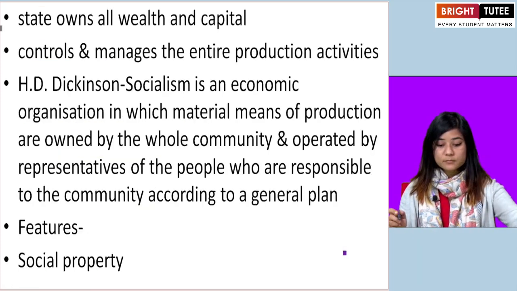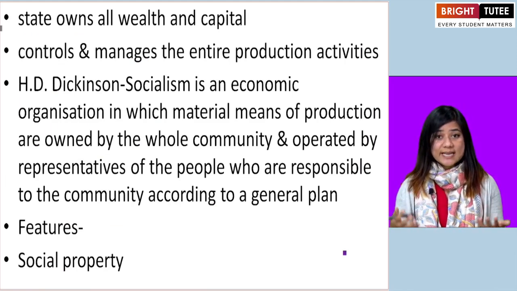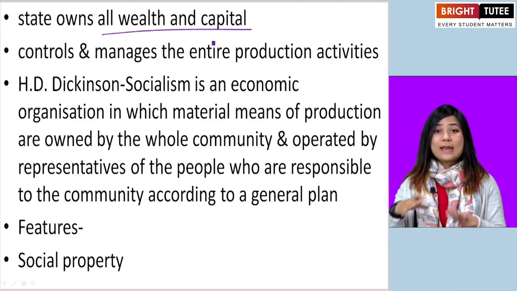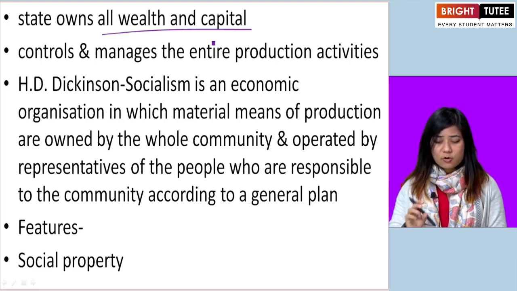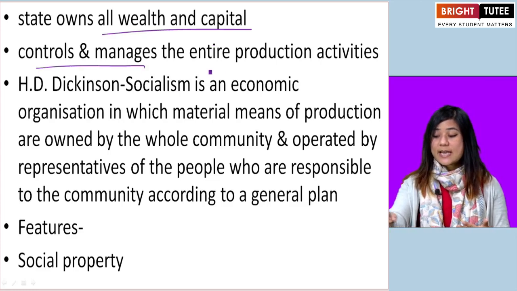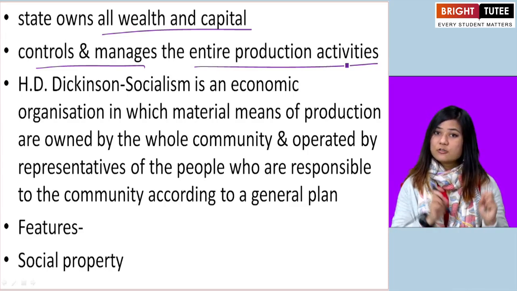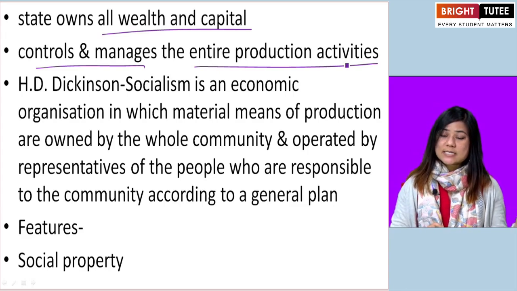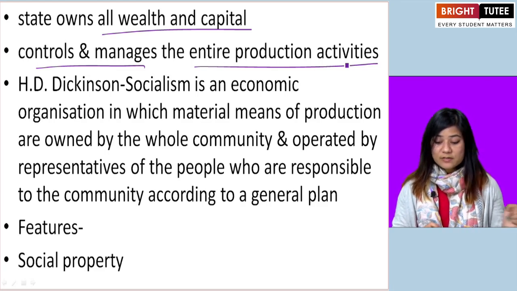Okay? So in socialistic economy or socialism, the state or the government owns all wealth and capital. So all land and property is owned by the state or the government. The government also controls and manages the entire production activities. So all economic activities are controlled and managed by the government. While in the capitalistic economy, it is managed and controlled by private individuals.